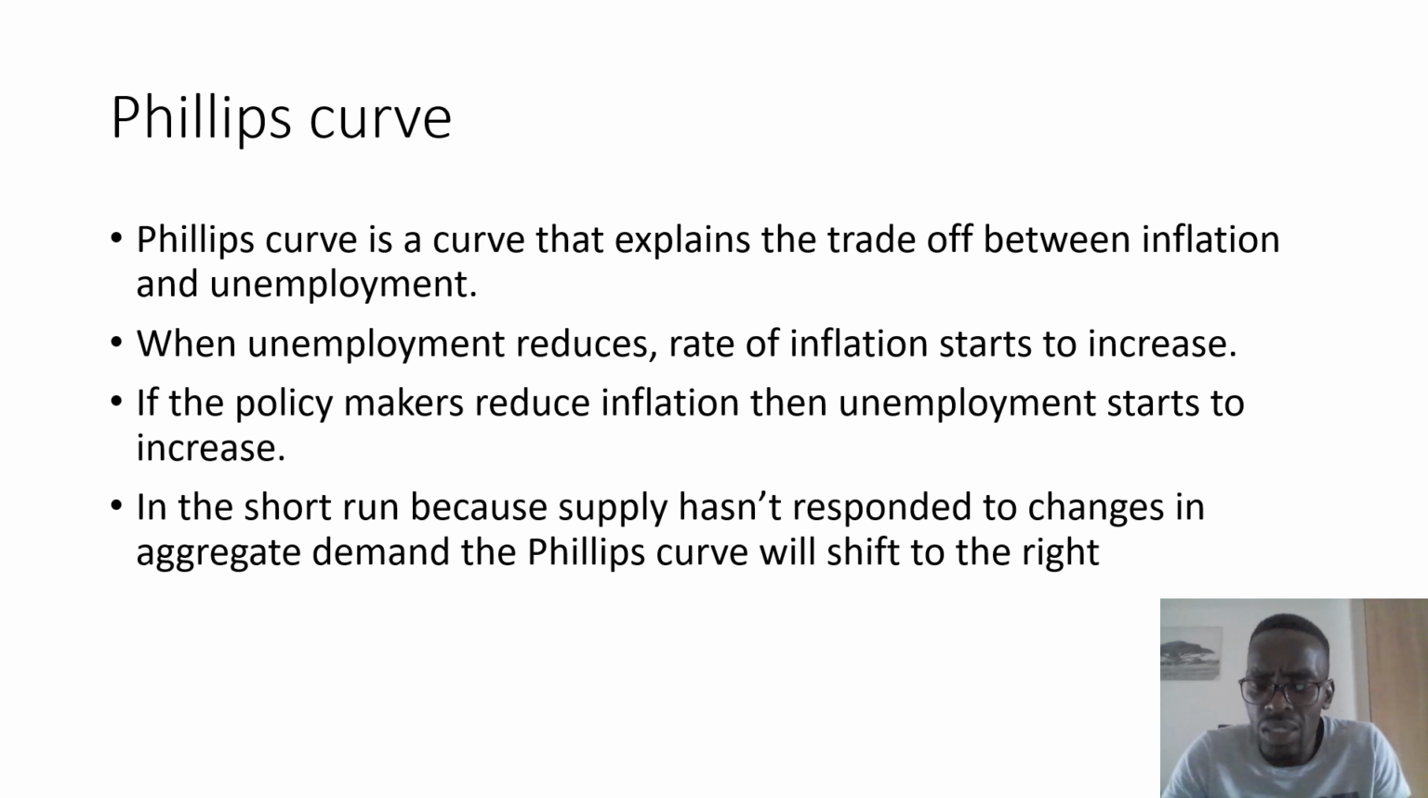Now we have a curve that is called a Phillips curve in economics. This curve seeks to explain the trade-off between inflation and unemployment. In other words, when unemployment reduces, the rate of inflation always increases. And if the policy makers reduce inflation, then unemployment starts to increase. Now in the short run, because demand has changed but supply hasn't responded to the change in aggregate demand, the Phillips curve will shift to the right.